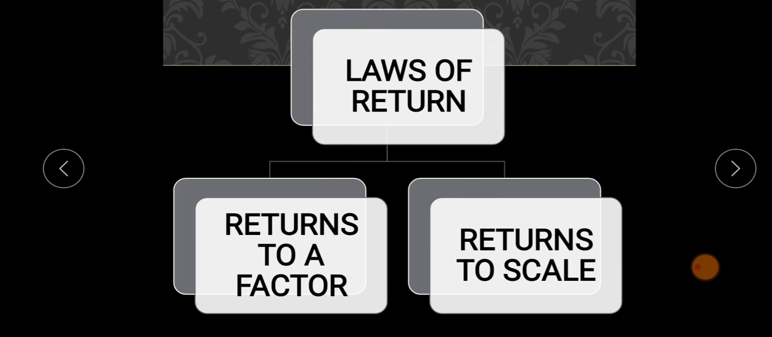So that is why the laws of returns have been categorized into two types, that is returns to factor and returns to scale. Returns to factor is a short run phenomenon, while returns to scale is a long run phenomenon. In returns to factor, only one of the factors is variable while all other factors are constant. But in returns to scale, all the inputs or all the factors of production are changed in order to increase the amount of output.